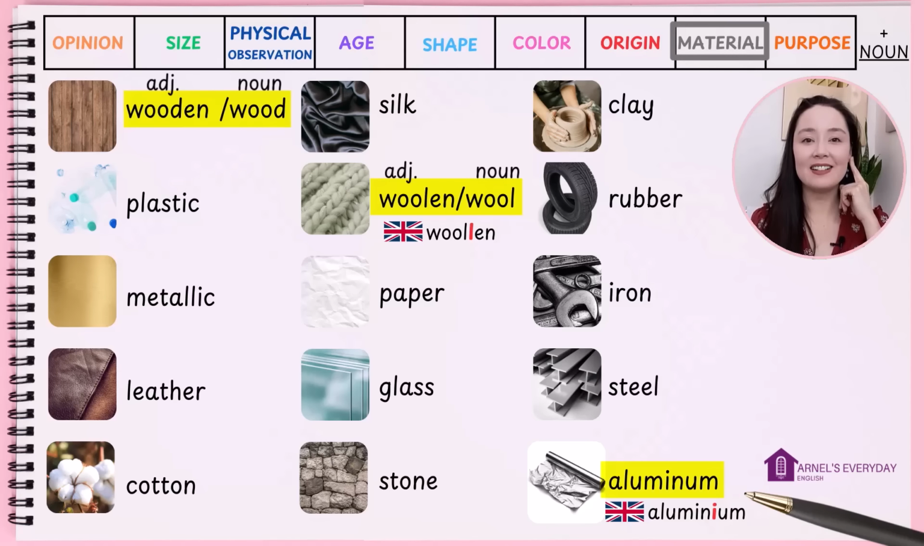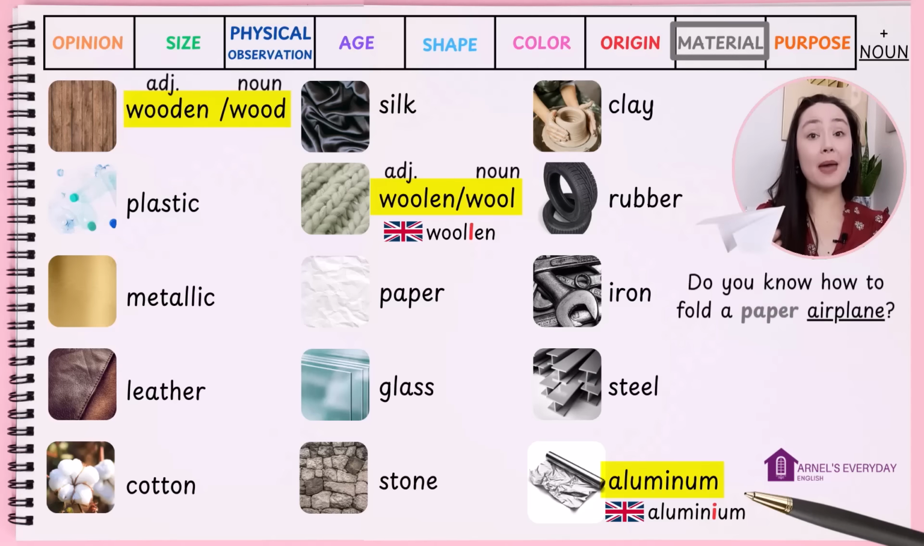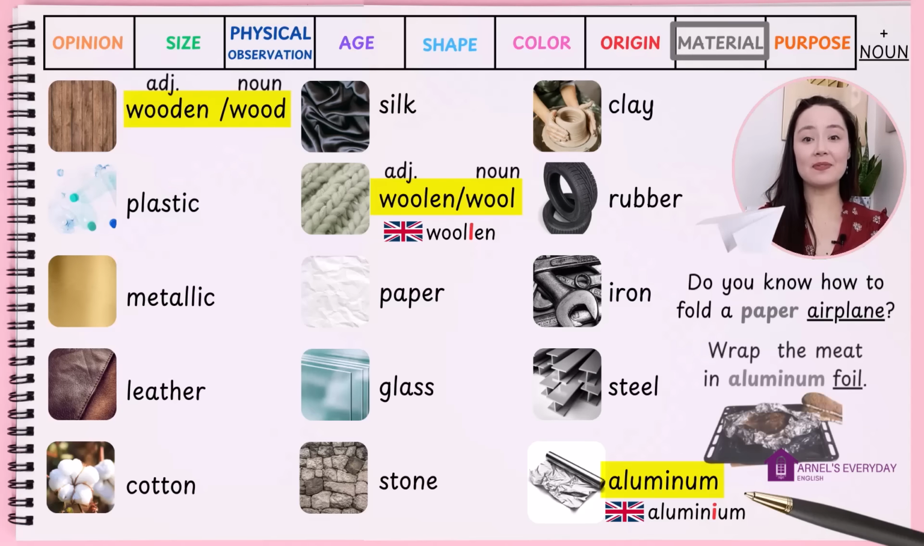Aluminum. That pronunciation and spelling is preferred in American English. Aluminium. That is preferred in British English. Do you know how to fold a paper airplane? Wrap the meat in aluminum foil.